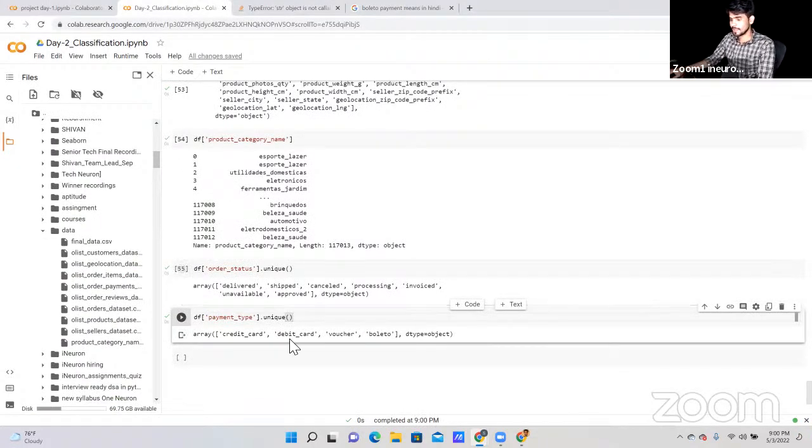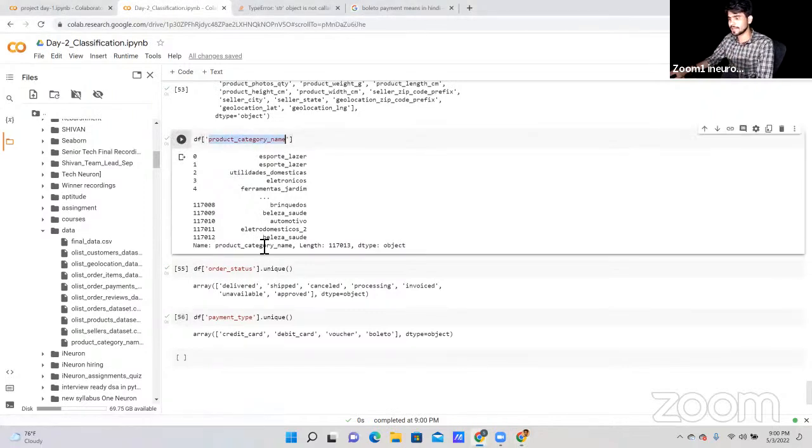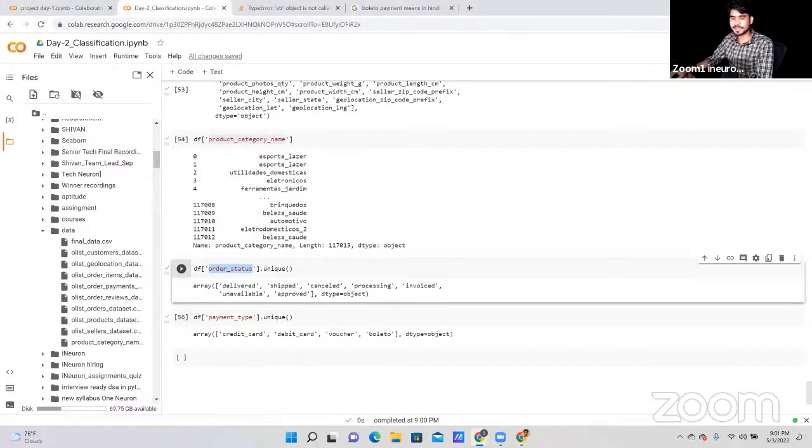So these are the four methods that our clients have: credit card, debit card, voucher, and Boleto. Based on this data, the product category names, the different statuses and unique IDs that we have, we can do the next analysis.